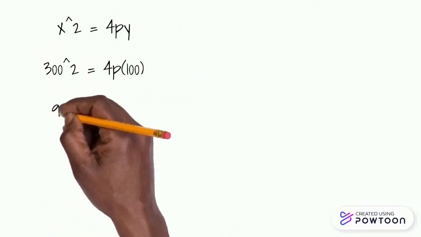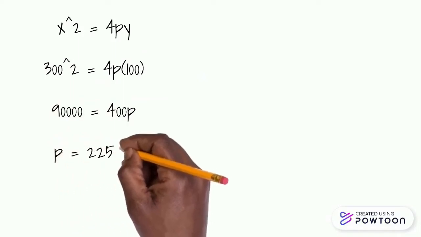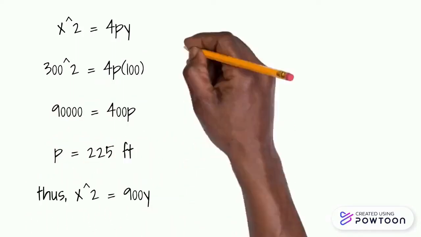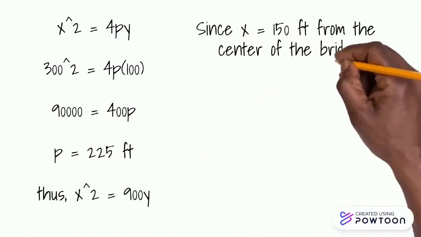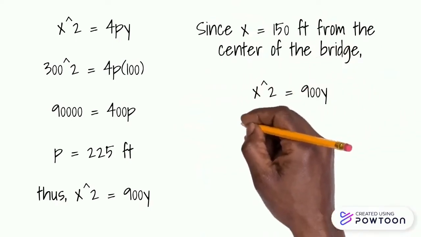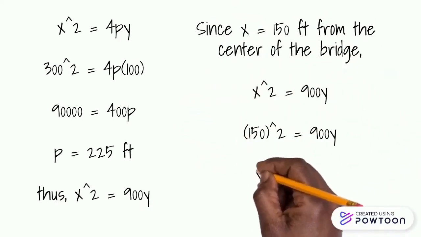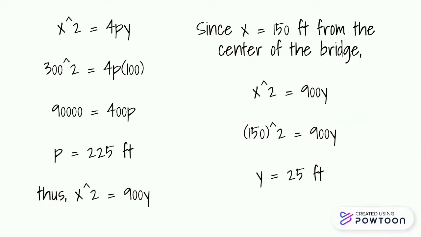From the characteristics, we know that x is equal to 300 and y is equal to 100. By using the formula x squared equals 4py, we substitute the values of x and y, and we get the value of p, which is 225 feet.